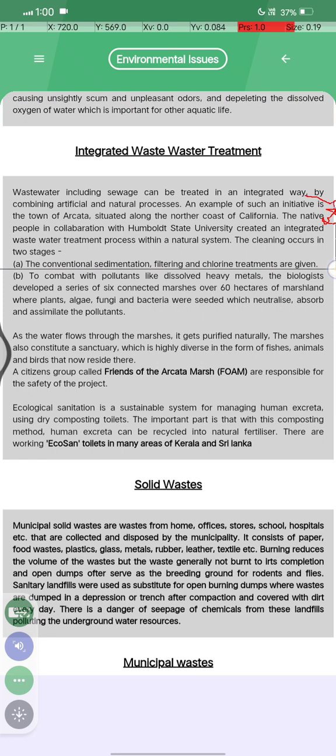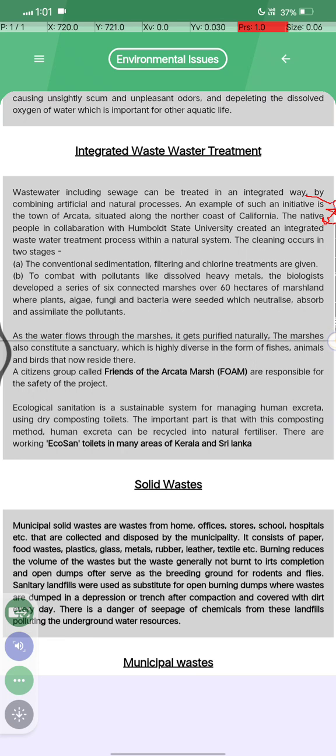First, conventional sedimentation, filtering and chlorine are given. To combat pollutants like dissolved heavy metals, biologists developed a series of six connected marshes over 60 hectares of marshland, where plants, algae, fungi and bacteria were seeded, which neutralize, absorb and assimilate pollutants.